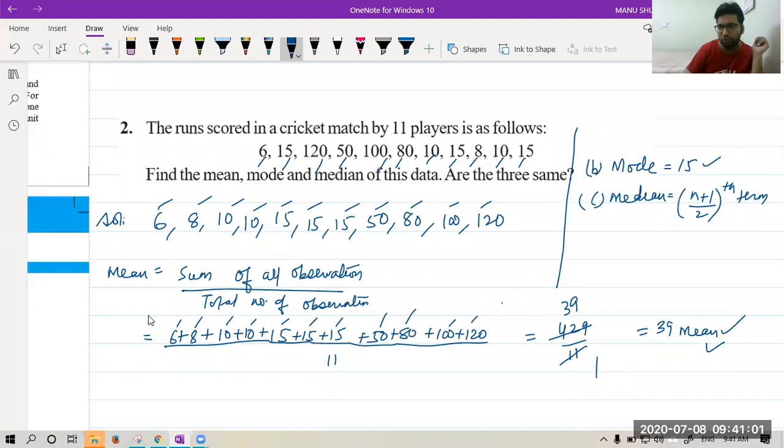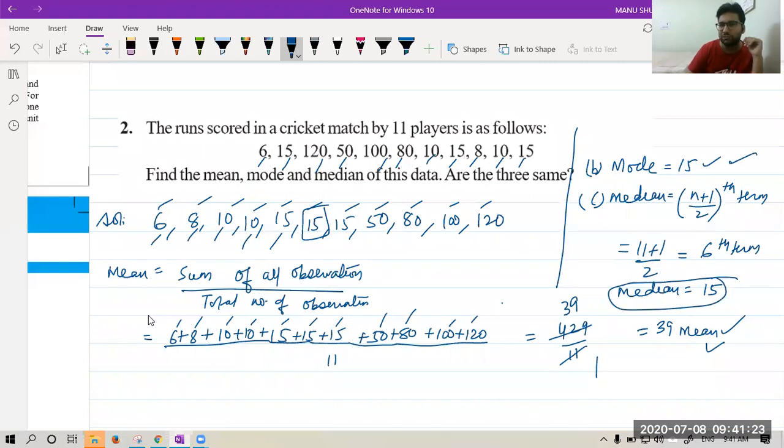So 11 plus 1 upon 2 is 12 upon 2. That is the sixth term: 1, 2, 3, 4, 5, 6. So the answer is 15. So median is 15, mode is 15, mean is 39.